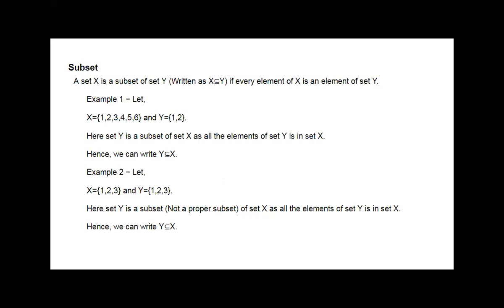When the sets are equivalent, if the cardinality of both the sets is equal, then both sets are equivalent. But when the sets are equal, all the elements are equal in the case of sets.